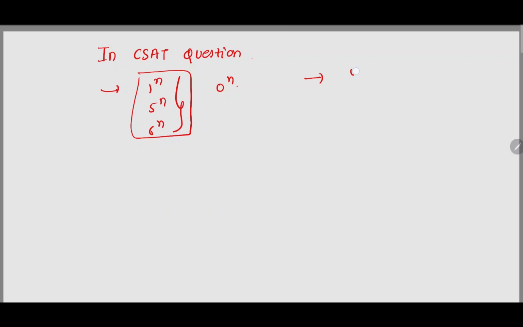If you understand that 0, 1, 5, 6 numbers don't have a cycle, why? In CSAT questions, if you observe anything like 1 to the power of n, 5 to the power of n, 6 to the power of n, or any number ending in 0 to the power of n, then the last digit is already decided without any calculation. So you have to be very careful which is the unit digit and what is the cyclicity of that number.